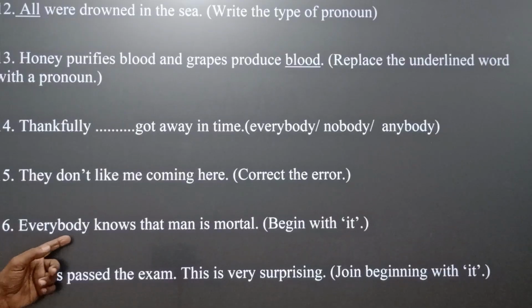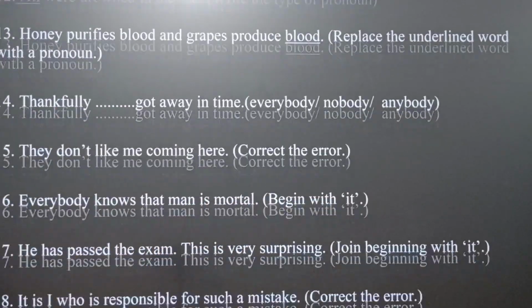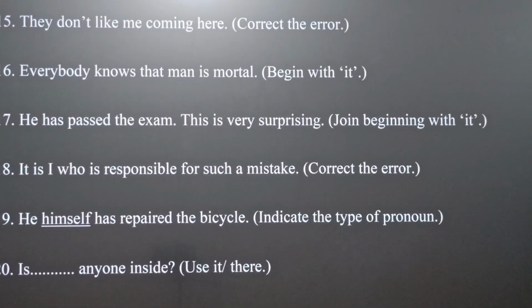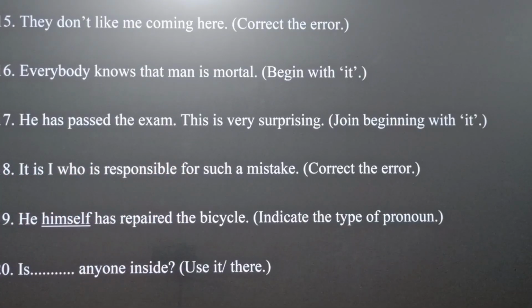Next, everybody knows that man is mortal. Begin with it. Now come to question number 17. He has passed the exam. This is very surprising. Here there are two simple sentences, and you have to join them beginning with it. Question number 18. It is I who is responsible for such a mistake.